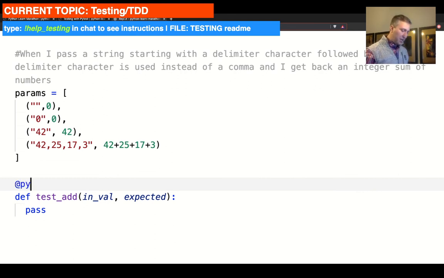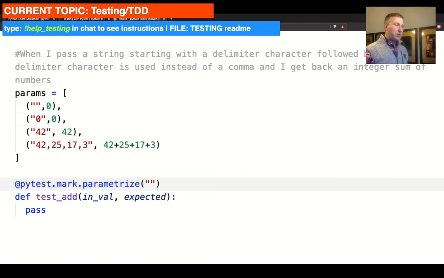It's going to be @pytest.mark.parameterize. I believe that's the right call for it. Let's see where I had that. Yep, so we have parameterize. What's happening here is we're calling a decorator that is going to wrap our test with certain values and give us certain capabilities. The first parameter in parameterize allows us to indicate which variables we're going to be passing those values in.